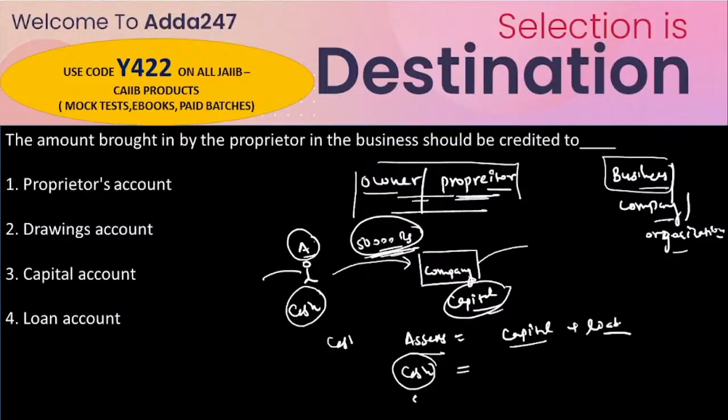So we write 50,000 rupees here for this transaction, while it is capital for the company. You can also understand it as a liability of the company, because A infused the capital here.